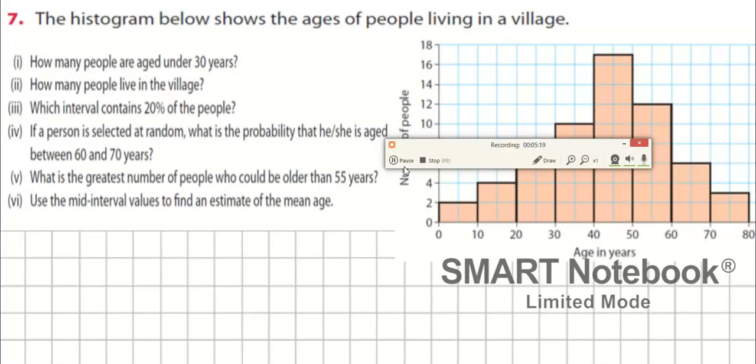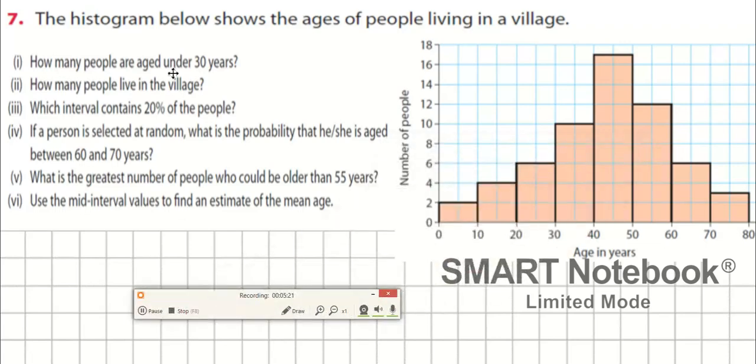3, 2. Oh, sorry, we're starting again. All right. How many people are aged under 30 years? Under 30. That'd be 6 people here. How many here? 4 and 2. All of these people are under 30 because they're left at the 30 bar. So what do we think? 12.